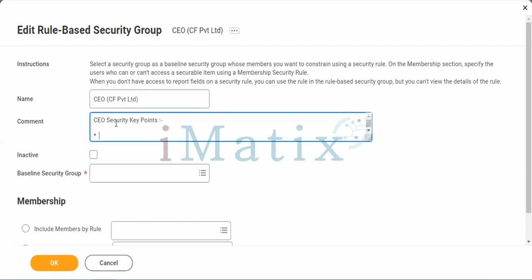The security key points will change for each and every organization. Each organization will create the security aspects as per their requirement. The security key points would not be the same across all organizations, but you will get very similar points.